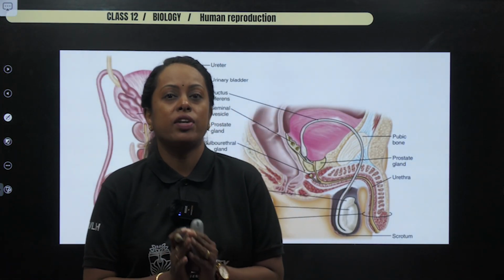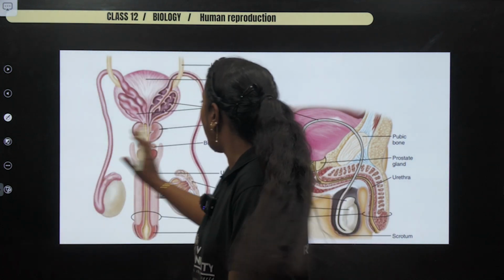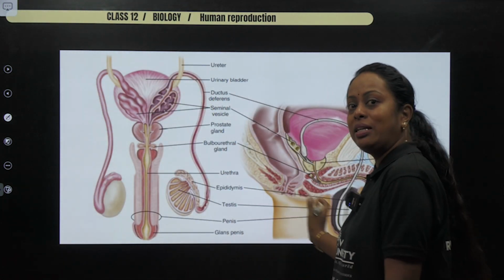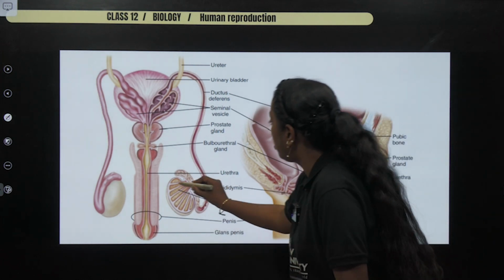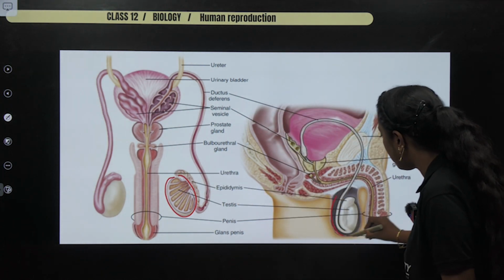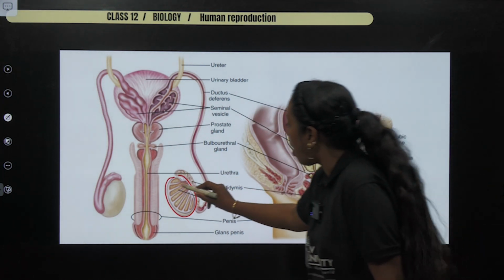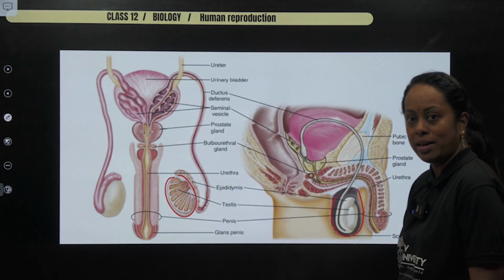Now finally, we are going to revise the whole concept. So I have two pictures here. Simultaneously, when you study the concept, let us understand how it is. So this is the testis, where it is present within the sac. Now from the testis, you came across the lobules where seminiferous tubules were there.